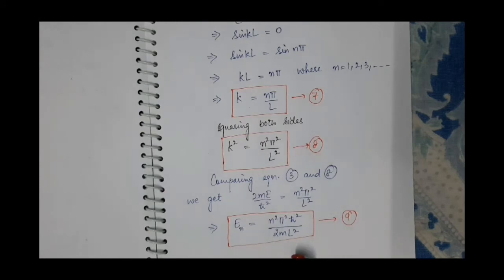From this equation 9th, it is clear that this energy En is directly proportional to n square, which is the quantum number, principal quantum number. It is inversely proportional to L square, which is the length of the box, and it is inversely proportional to the mass of the particle m.